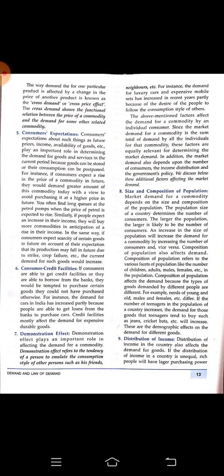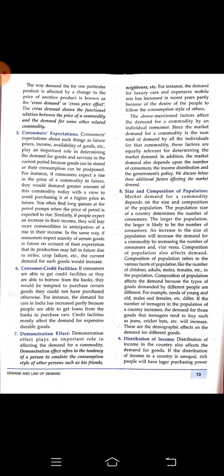Composition of the population means, suppose out of 100, maybe 60% are old persons, then they will demand sticks, medicines and wheelchairs. This will be high in that country. If the composition is more of children, then they will demand chocolates and toys. So the demand in that country's market will differ according to the composition.